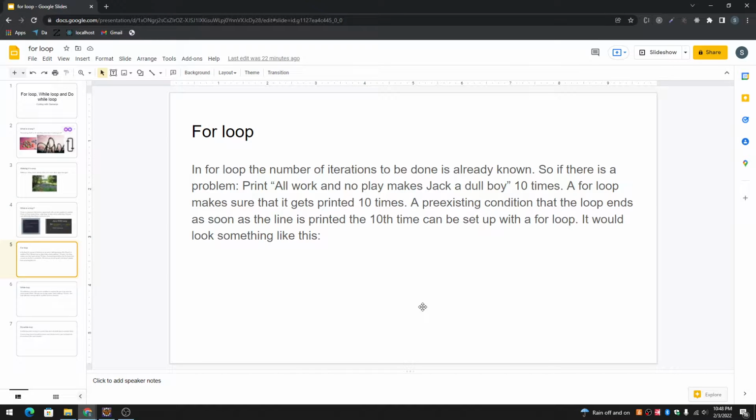Now, in a for loop, the number of iterations to be done is already known. So if there's a problem, for example, you want to print a sentence 10 times, a for loop makes sure that it gets printed 10 times. A for loop is a pre-test loop where all the conditions are tested before the loop starts, and all the pre-existing conditions are given to the for loop so that the sentence can be printed 10 times. And when it reaches the 10th time, it can exit.